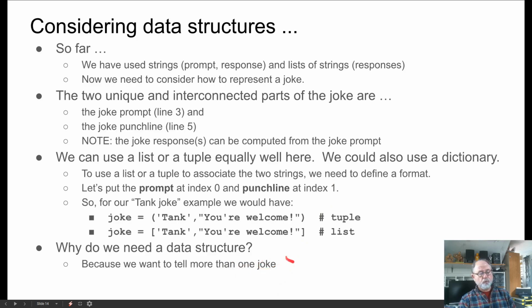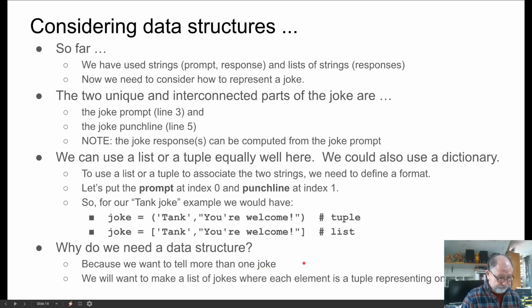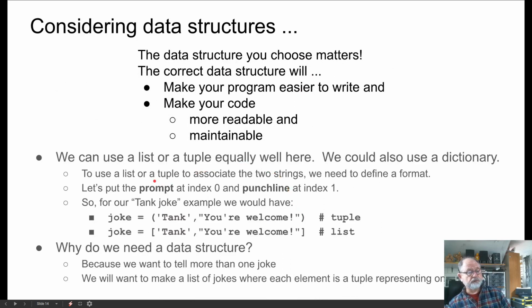But we want to tell more than one joke. And so we'll want to make a list of jokes where each element is a tuple representing one joke. So we can have a variable named jokes, which has many tuples, and each tuple represents a particular joke, which is a prompt and a punchline.